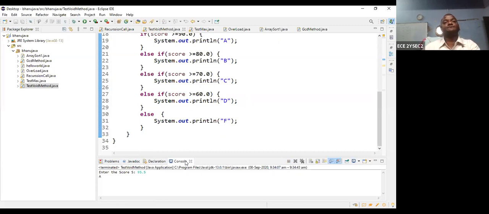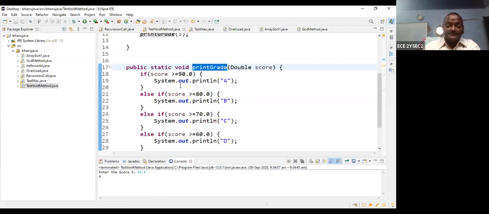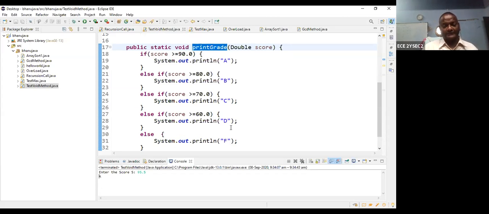So A grade. This is called A grade. Can you please observe that System.out.println is close. So this method cannot return to the main. That's why it is called a void. Void stands for cannot return anything. Void means cannot return to the main. So this is the one program.